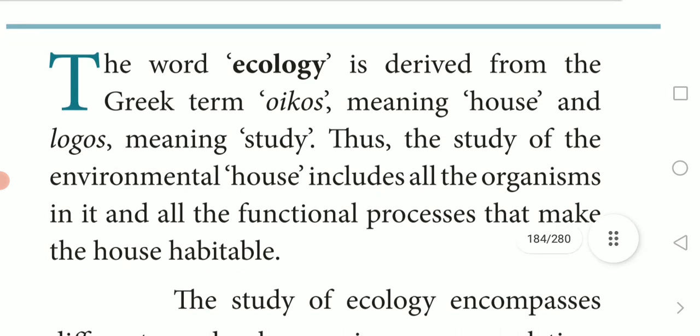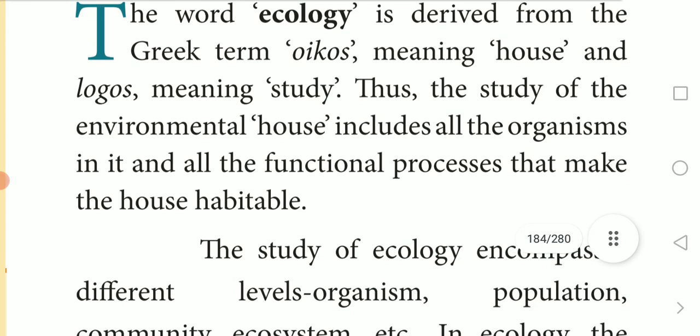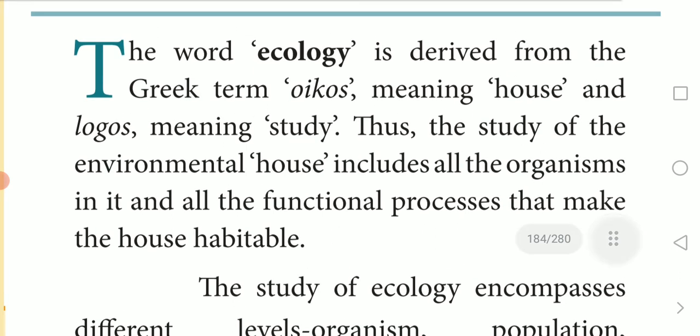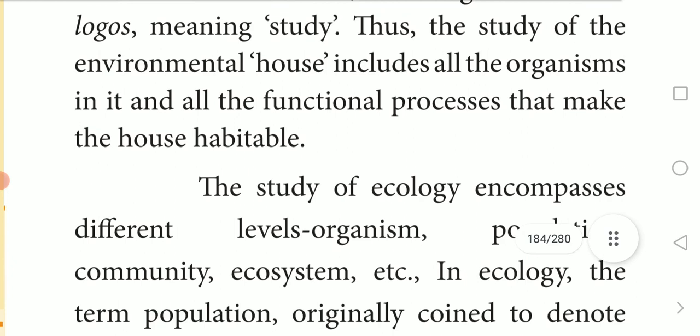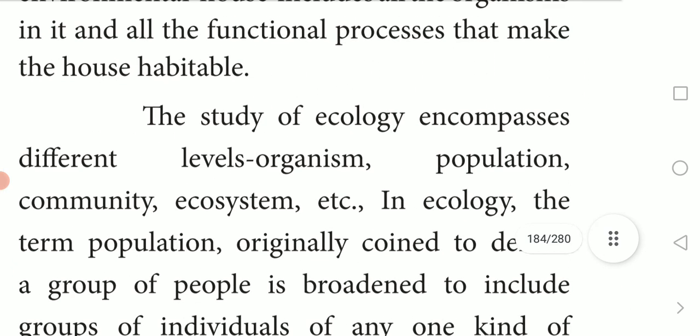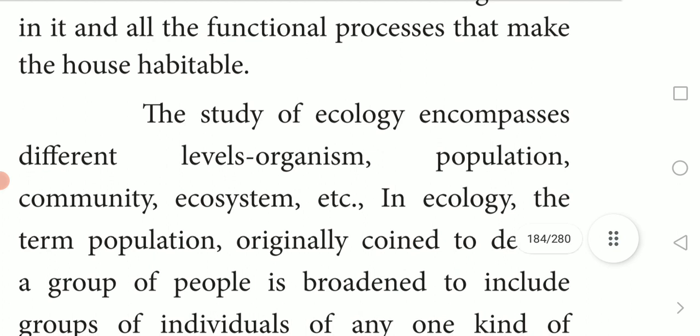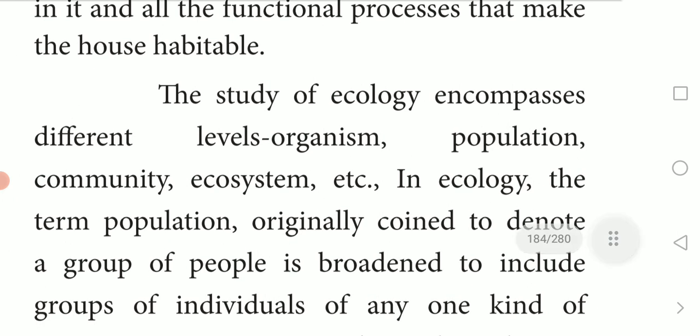That is the meaning of ecology. The study of ecology undergoes different levels of organisation: organisms, populations, community, ecosystems. These are the different stages of ecology.